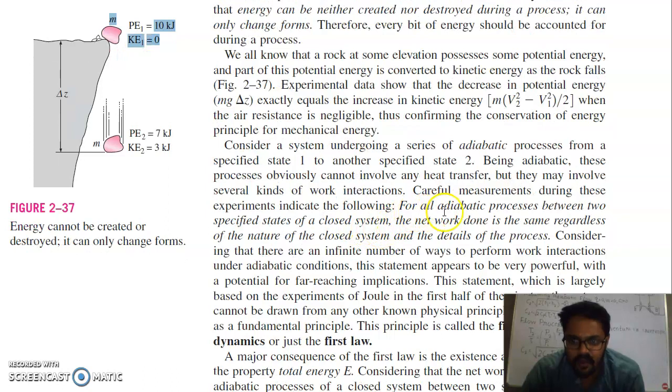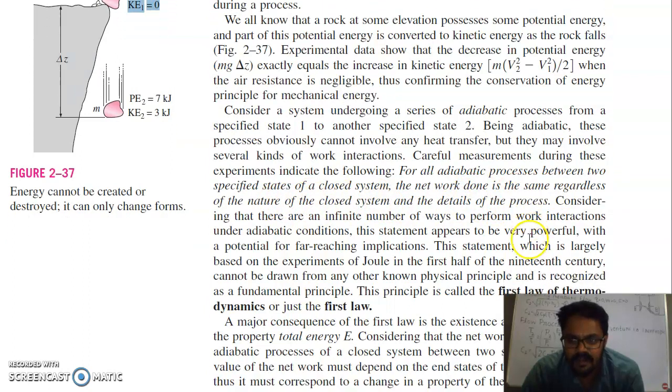For all adiabatic processes between two specific states of a closed system, the net work done is the same regardless of the nature of the closed system and details of the process. Considering that there are an infinite number of ways to perform work interactions under adiabatic conditions, this statement appears to be very powerful, with the potential for far-reaching implications.